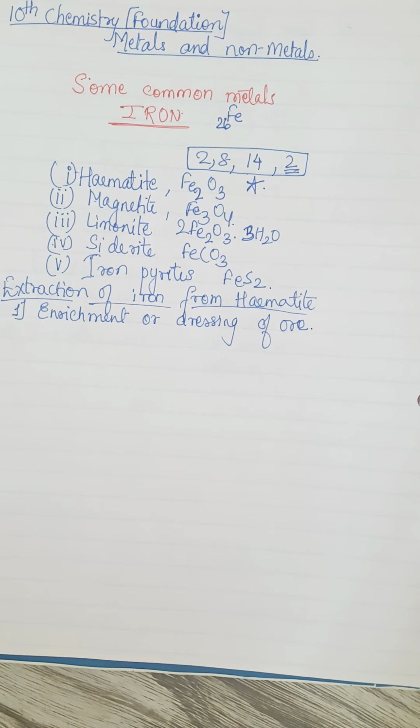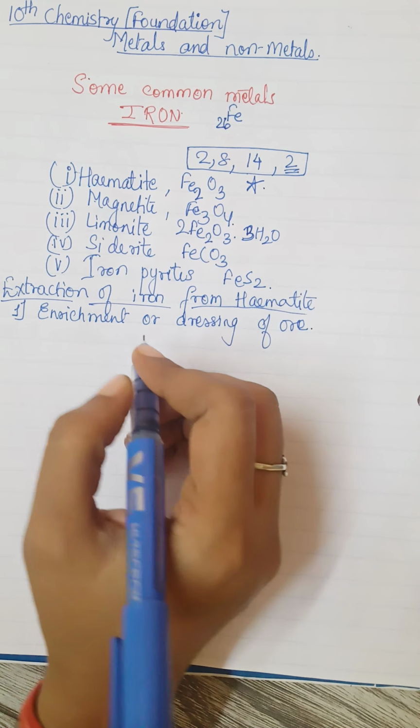Basically the big lumps of the ore are broken into small pieces. So we just crush it, and then wash it in water to remove the clay part. What all things are removed: the clay, sand, and other earthly impurities are removed while washing. Then the ore becomes ready for the treatment of the extraction part, that is the conversion into metal oxide. So we'll write here in 1 or 2 lines, so that the dressing of the ore will be complete.